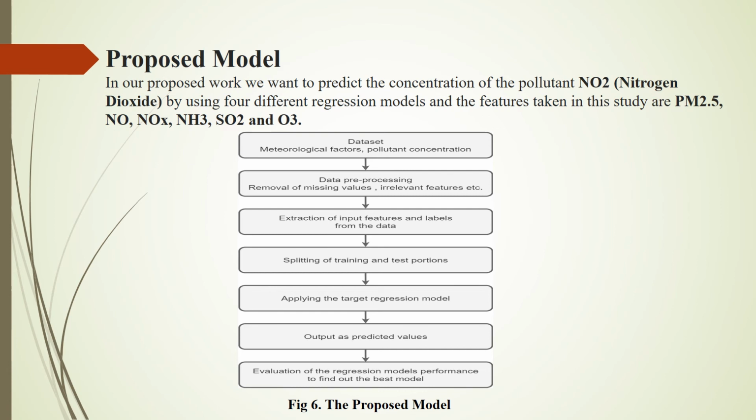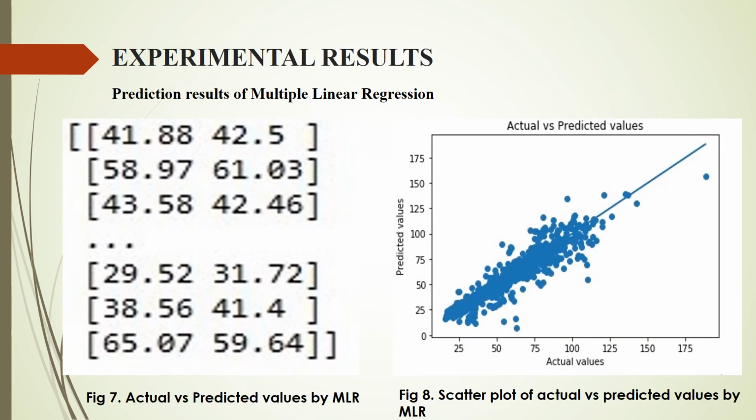Now coming to the next slide, experimental results. This slide shows the prediction results of multiple linear regression. Figure 7 shows the actual versus predicted values by multiple linear regression, and figure 8 shows the scatter plot of actual versus predicted values by multiple linear regression.